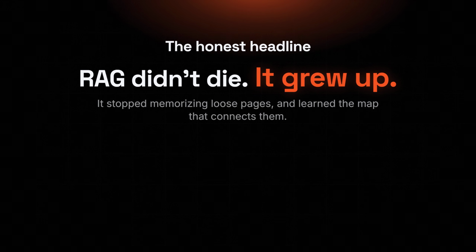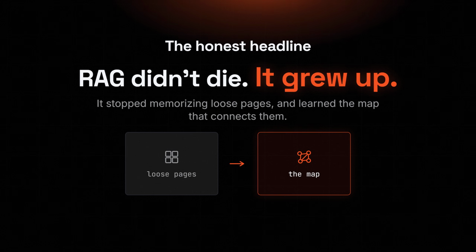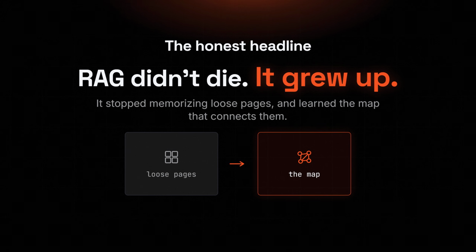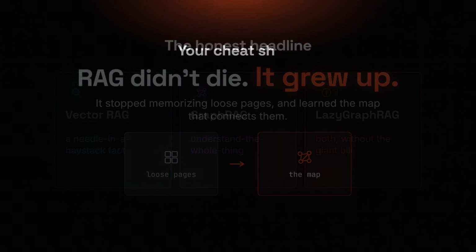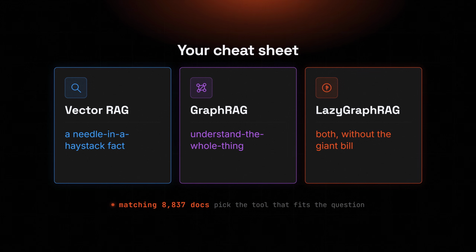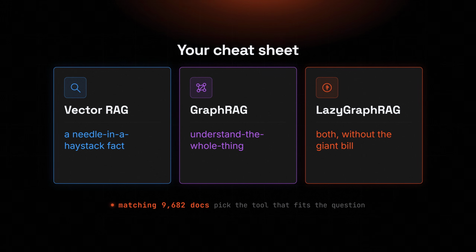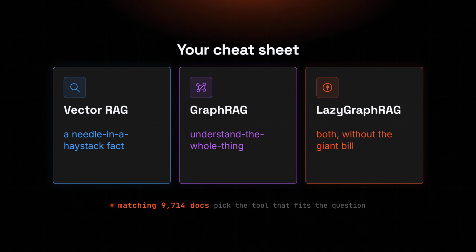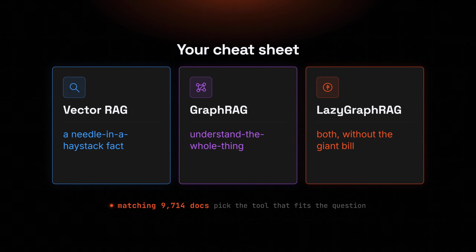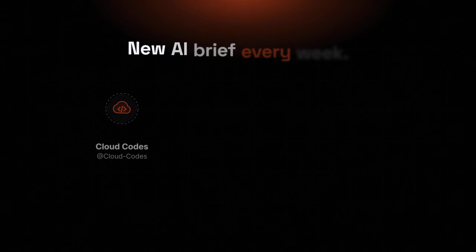RAG didn't die, it grew up. It stopped memorizing loose pages and finally learned the map that connects them. Your cheat sheet, a needle in a haystack fact, use vector RAG. An understand the whole thing question, reach for GraphRAG. Want both without the giant bill? LazyGraphRAG. That's the real story behind the scary headline.